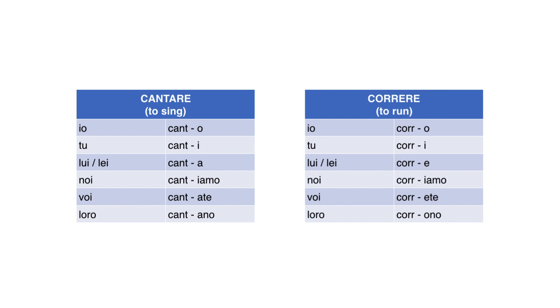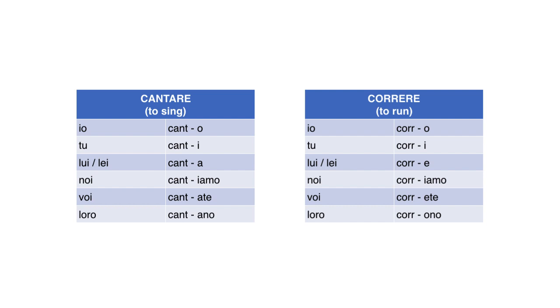These are the ere verbs, which we did last class. And we compared the endings. Remember? And we saw that only three of them changed. The ending for lui, lei, which is e for the ere verbs instead of a.